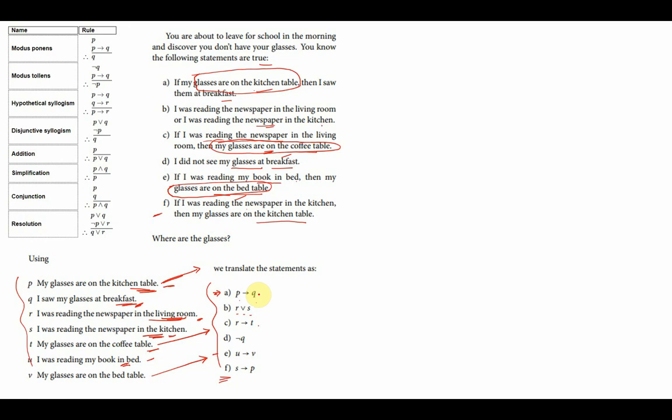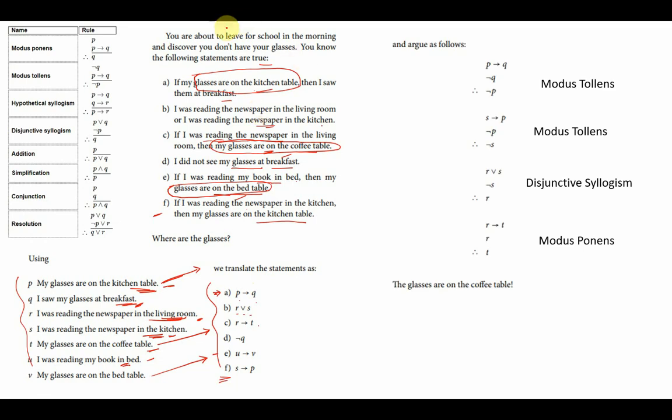Now we will use the laws of inference on these 6 premises to find out the conclusion. Now I have P implies Q. This is the premise number 1, and negation of Q, which let us call premise number D. From A and D, by applying modus tollens, I can say negation of P. See, P implies Q, negation Q, so I get negation of P. Negation of P tells me that my glasses are not on the kitchen table.